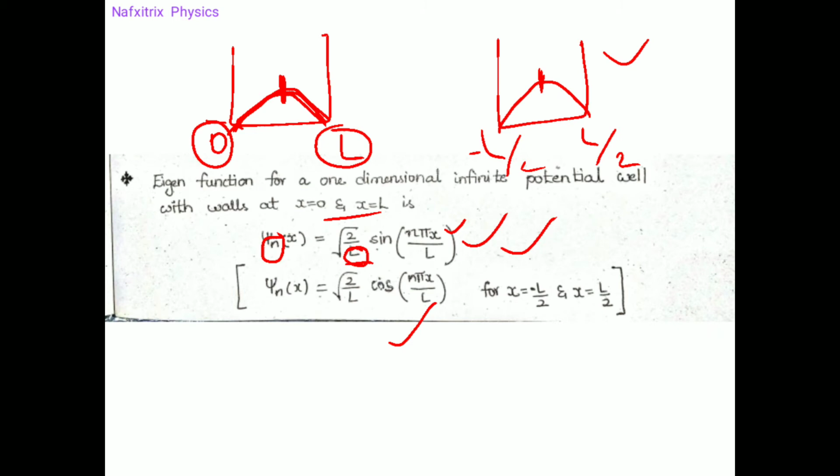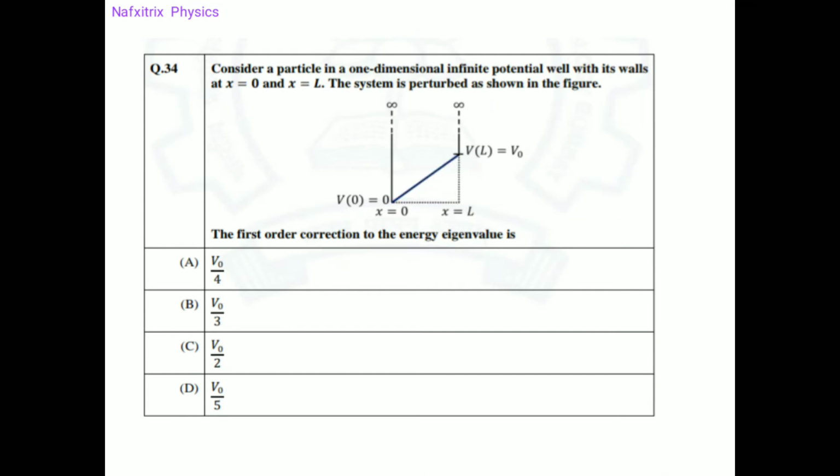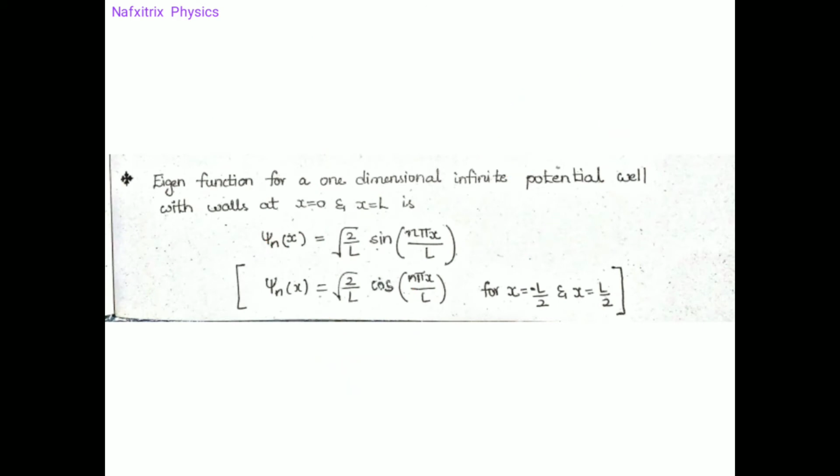But here in the middle, the value of x we would get is 0, and we know that cos 0 is maximum, cos 0 is 1. If we substitute 0 in the place of x, we would get cos 0, and finally root 2 by L, which is the maximum. Hence we need to be very careful about the edges, the boundary conditions they have given. In the problem they have given 0 and L, not minus L by 2 and plus L by 2. So we need to use the sine formula only. This is the best in this scenario.